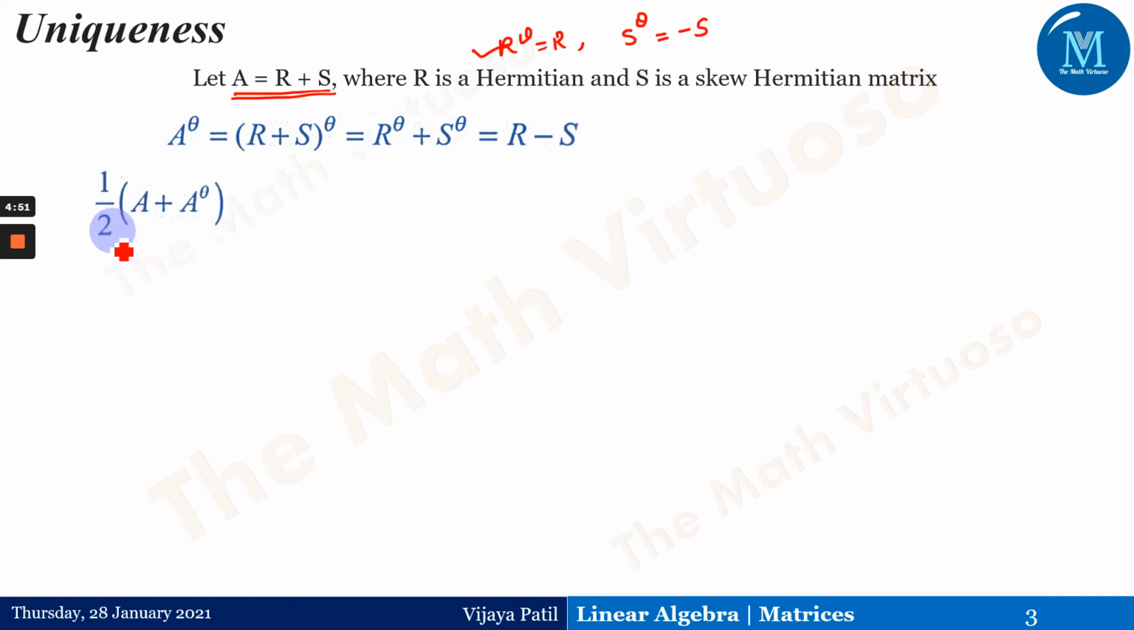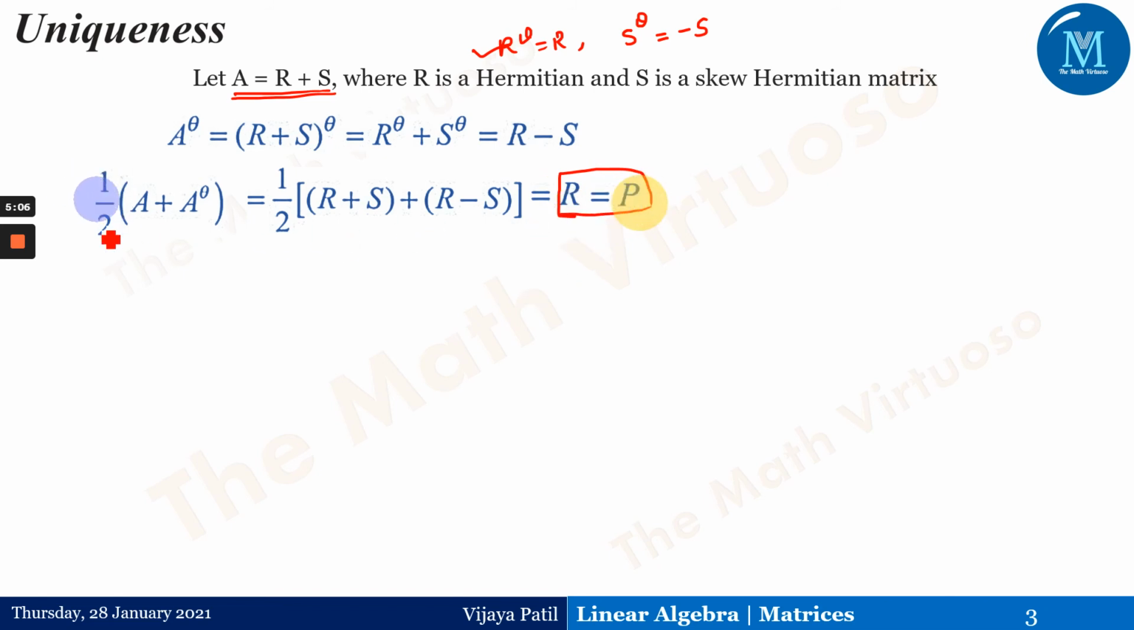That is nothing but 1 by 2 times A plus A to the power theta, which is nothing but 1 by 2 times R plus S plus R minus S. S will go off from there, and I am left only with R, and that is nothing but P. So what have we shown here? What is this P? It is 1 by 2 times A plus A to the power theta. We have shown that P is half of A plus A to the power theta, but what we have got is the same, and this is nothing but equal to R. That means this P and R, both of them are equal.